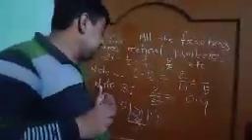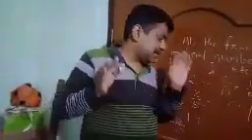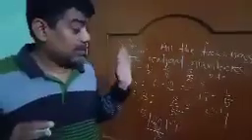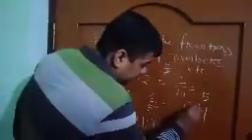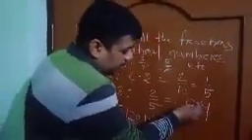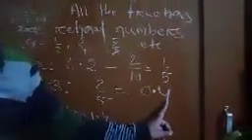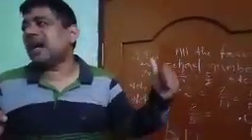A decimal number whose decimal part contains a finite number of digits. Such types of decimals are called terminating decimals. You see 0.4. How many digits are in the decimal part? After the point, there is 1 digit.